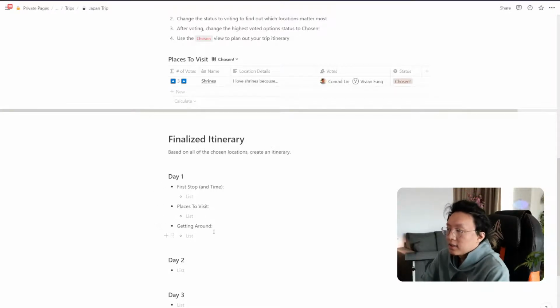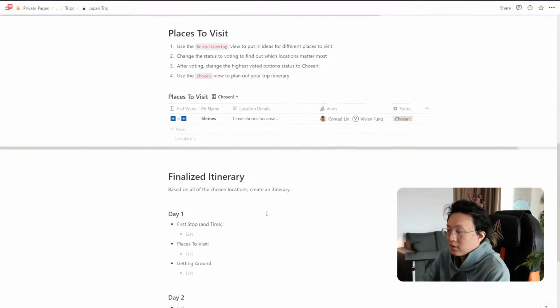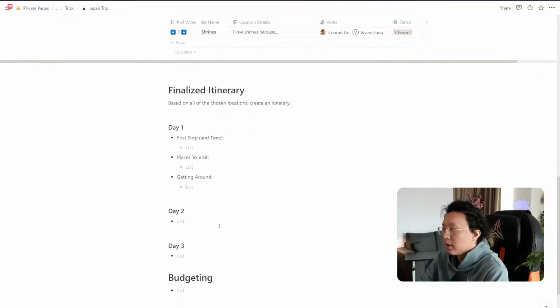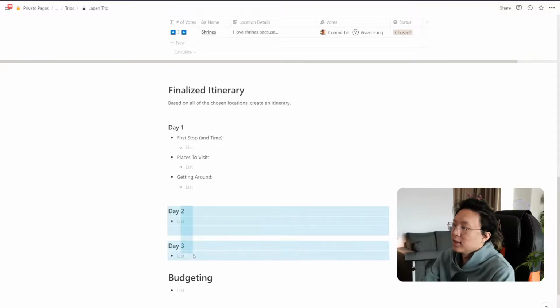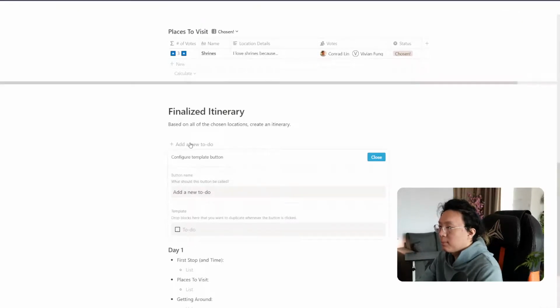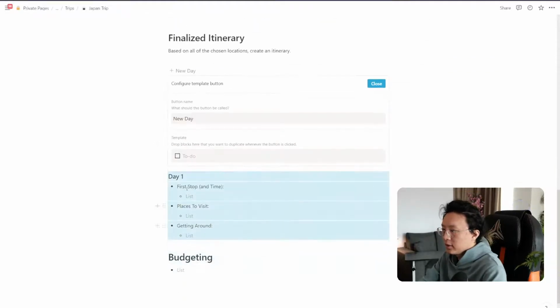Places to visit, obviously, are all the different places that we've decided, and we can organize them per day. Getting around, how do we plan to get around that day? Are we taking the bus? Are we going to take a car? Those are important information. And you can replicate this for every single day moving forward. So I think that this is super simple, right? What we can do here is I can make a new template button here that says new day. And then we can drag this whole section into here actually.